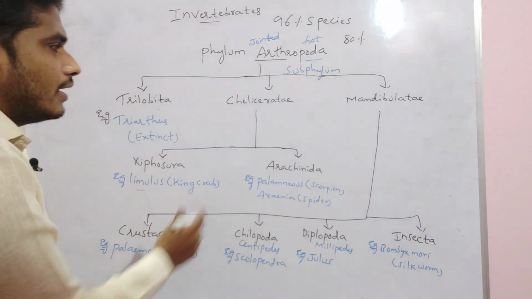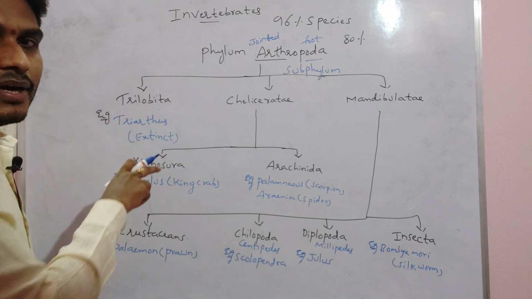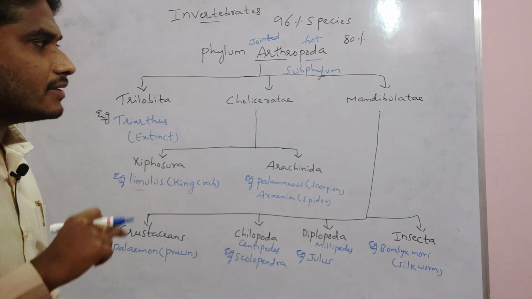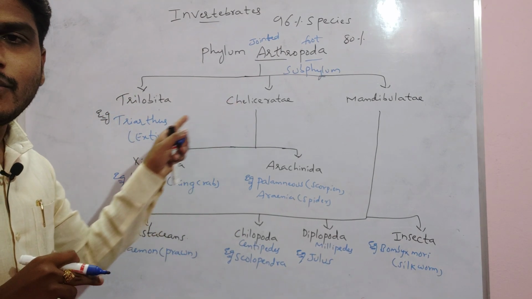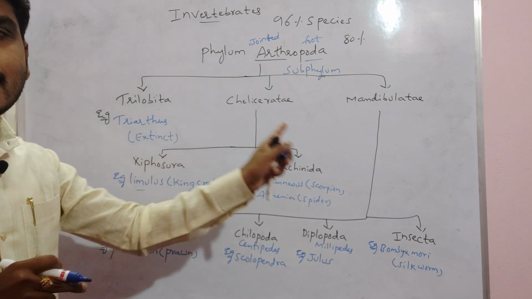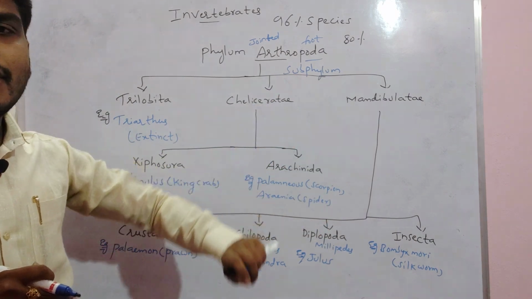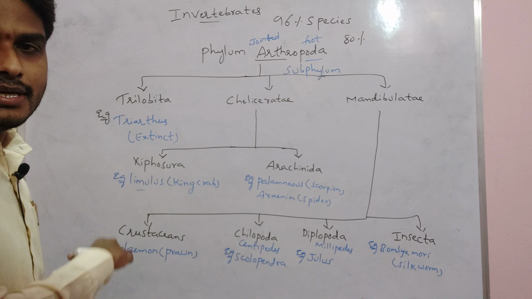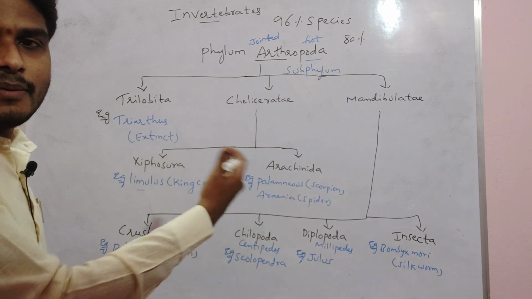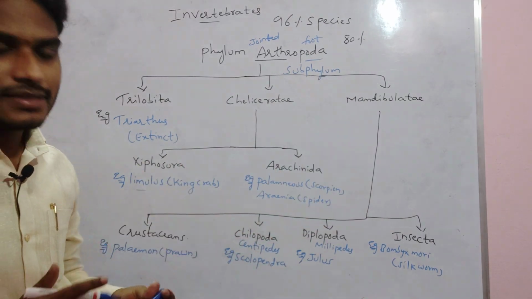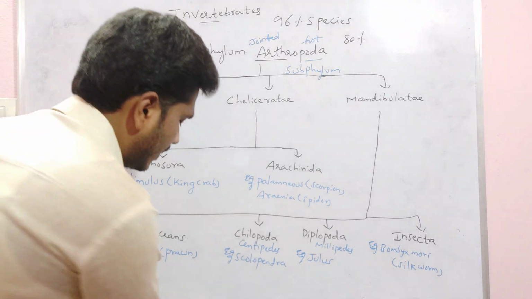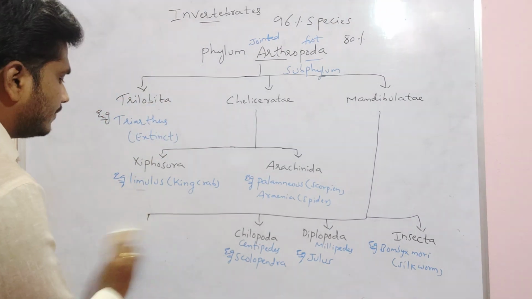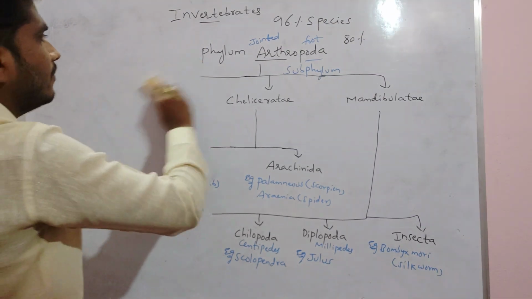The phylum Arthropoda has 3 subphyla. Subphylum Trilobita consists of only one example, that is Triarthus. Subphylum Chelicerata is divided into class Xiphosura and class Arachnida. And then Mandibulata is divided into 4 classes: Crustacea, Chilopoda (centipedes), Diplopoda (millipedes), and lastly Insecta. This is about the phylum Arthropoda.